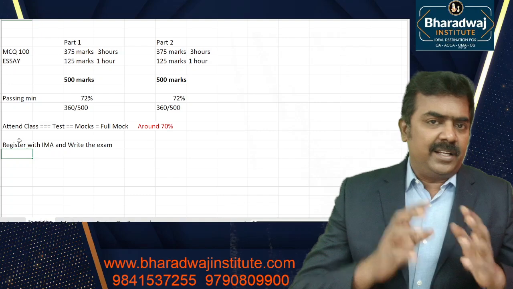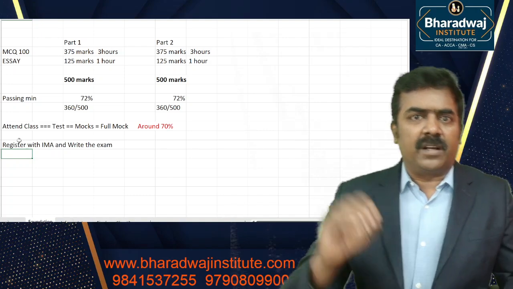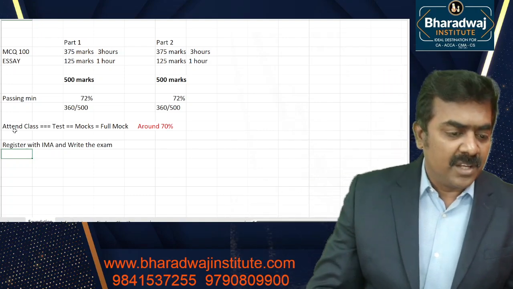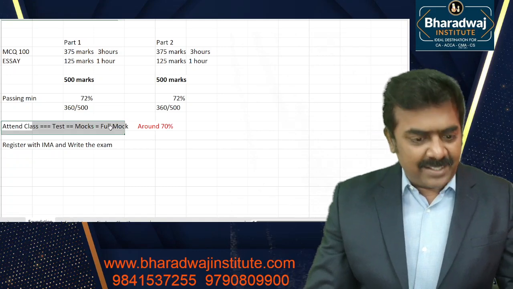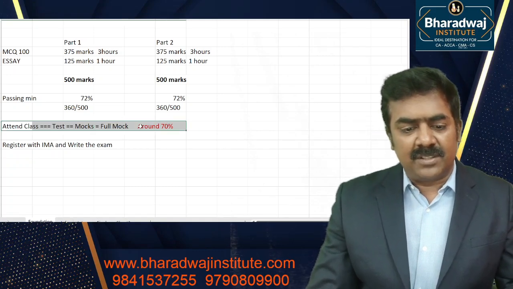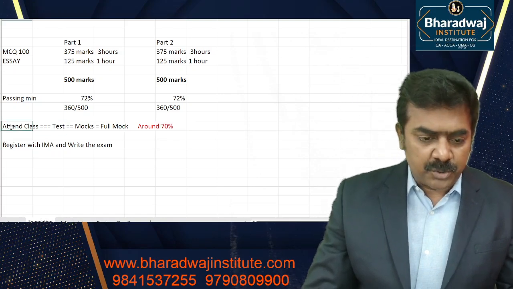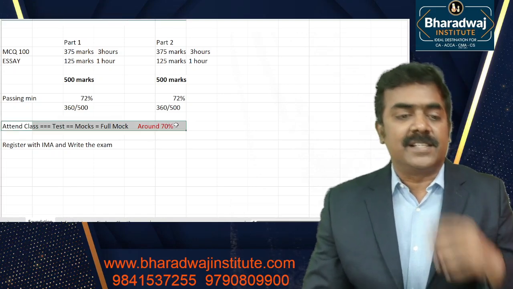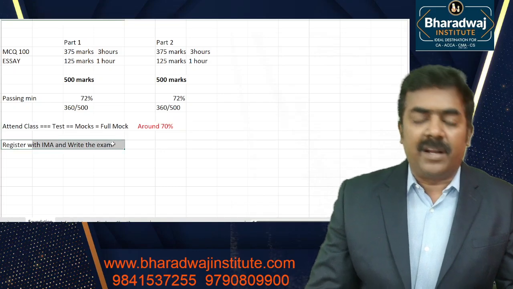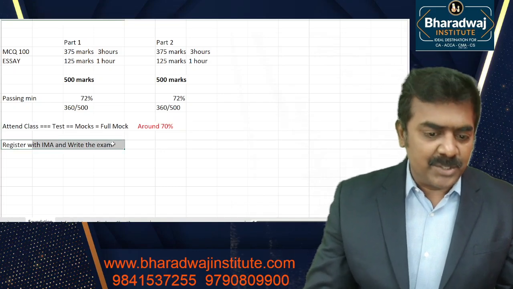So Indian courses, they first register, prepare, go for the exam. CMA US course: attend the class, take up the test, take up the full model examination, and if you can score around 70% in the model examination, then register with IMA and write your exam. Why is it so, sir?